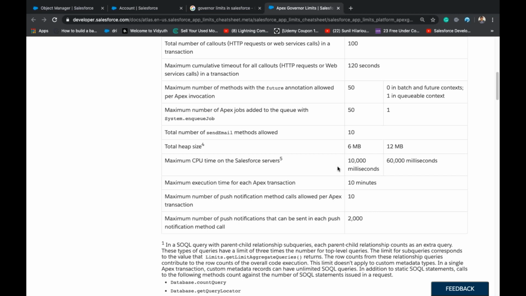How many milliseconds in a second? There will be 1,000 milliseconds in a second. So this is 100 seconds, and this is 600 seconds. So maximum execution time for each Apex transaction is 10 minutes.